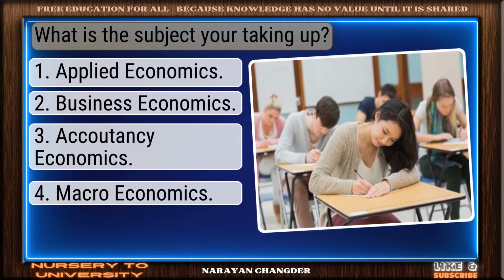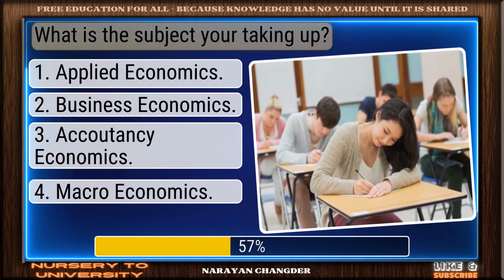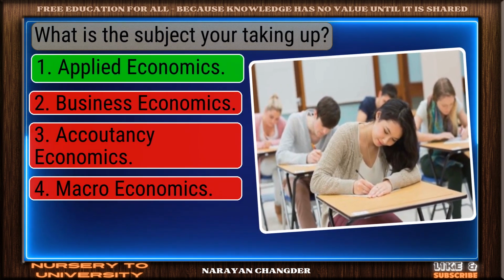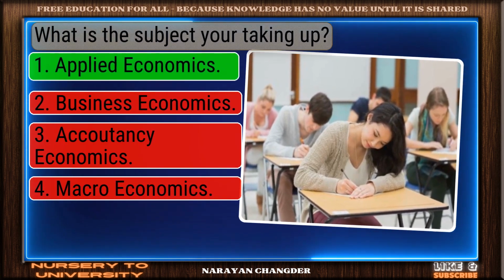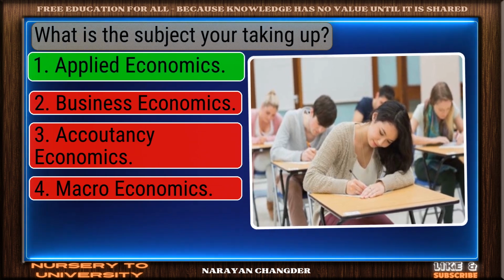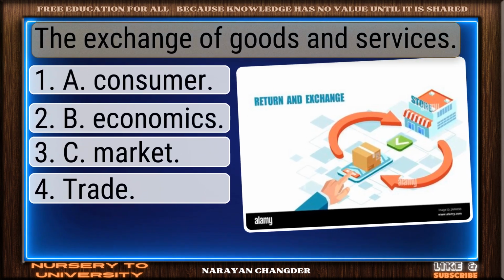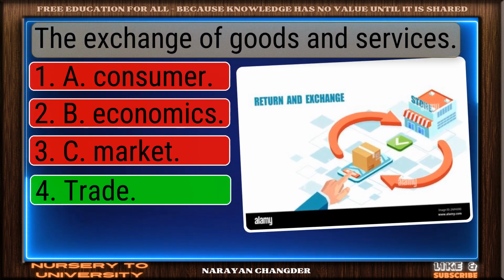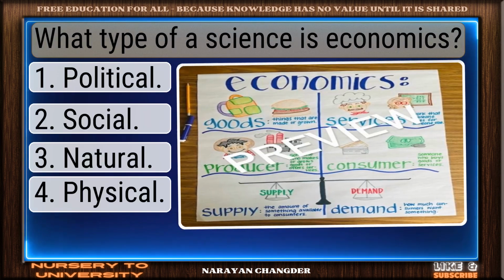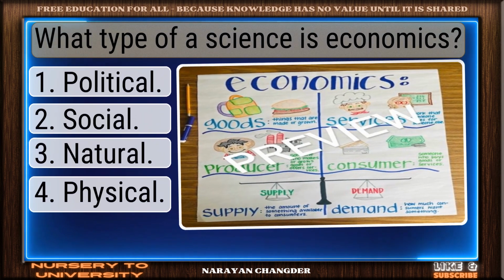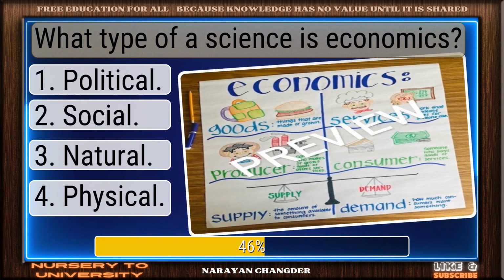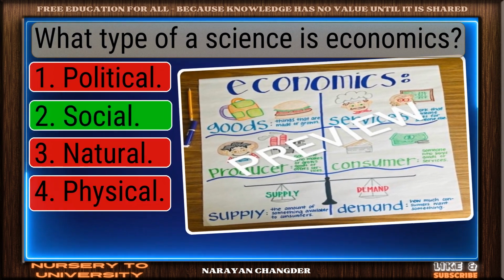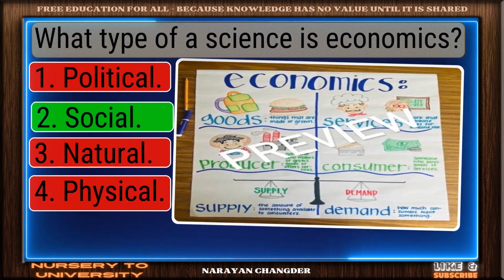What is the subject you're taking up? Great thinking. Applied economics is right. The exchange of goods and services. Bravo. Trade is the answer. What type of a science is economics? On track. Social is correct.